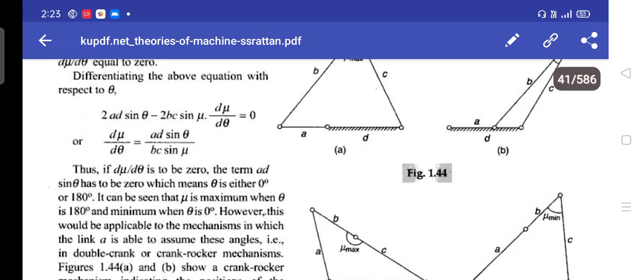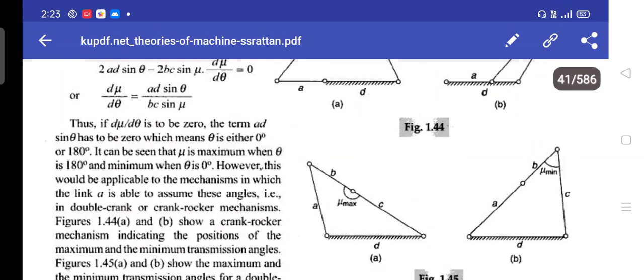However, this would be applicable to the mechanisms in which the link A is able to assume these angles, that is, in a double crank or crank rocker mechanism. The diagram shows a crank rocker mechanism indicating the position of the maximum and minimum transmission angle.